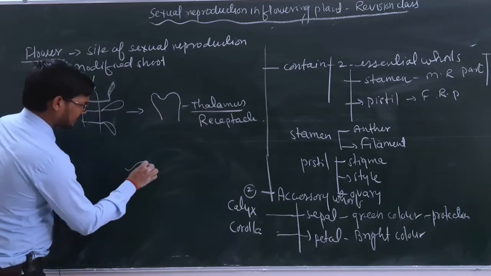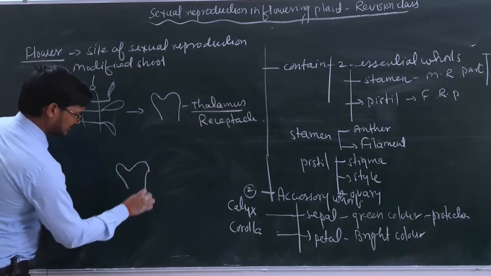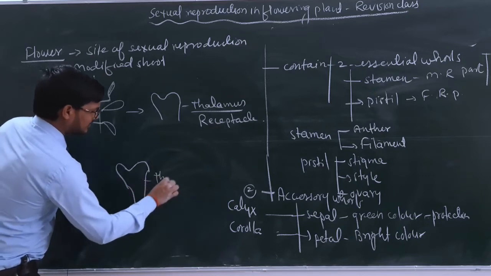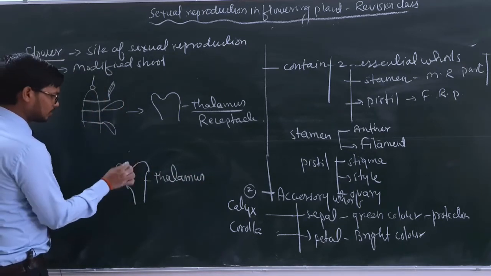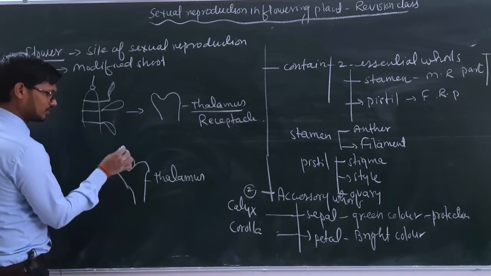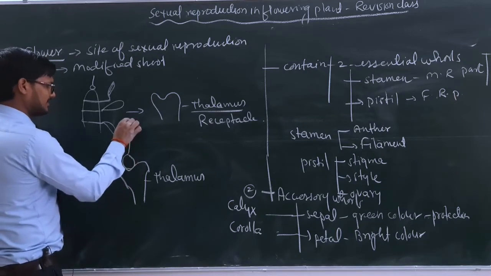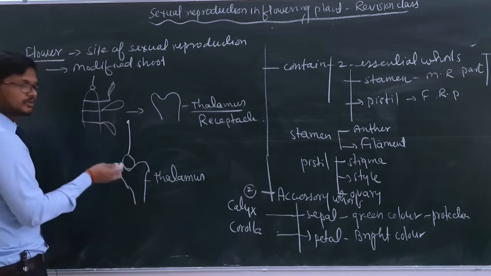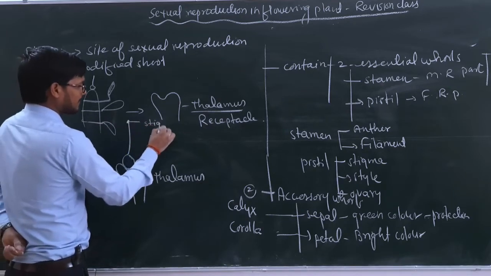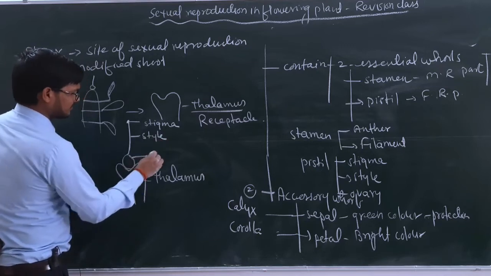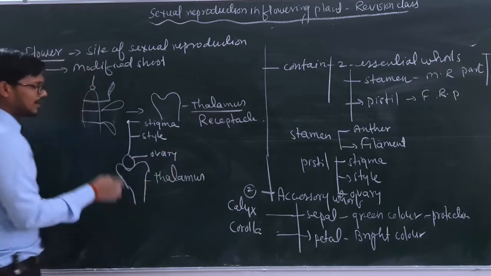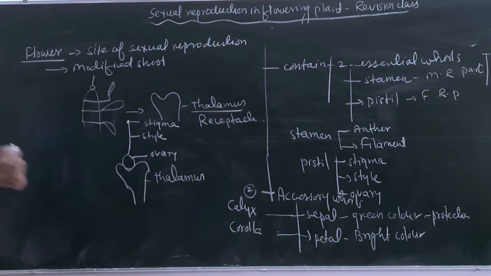So first of all, here we are just making what? This is what you are all aware about. Thalamus. And here, as you know, there is a swollen part, and that swollen part is known as ovary, and here is the female reproductive part of the flower. This one is known as what? Stigma. This one is known as what? Style. This one is known as what? Ovary, and inside the ovary there is a presence of ovule.